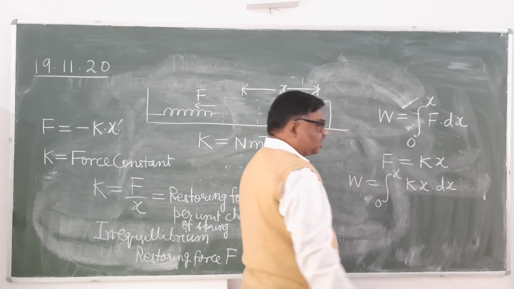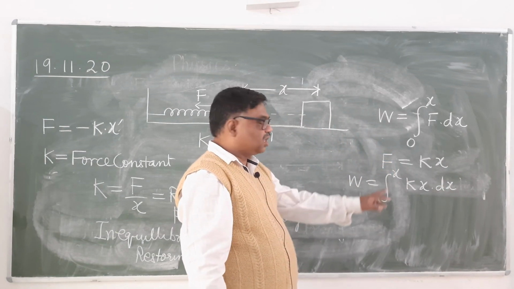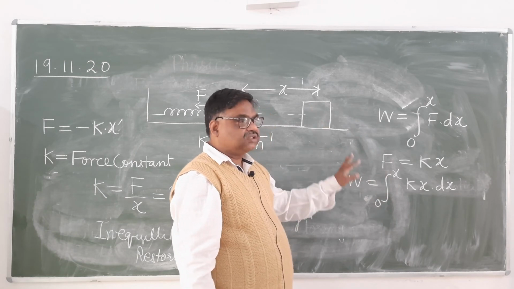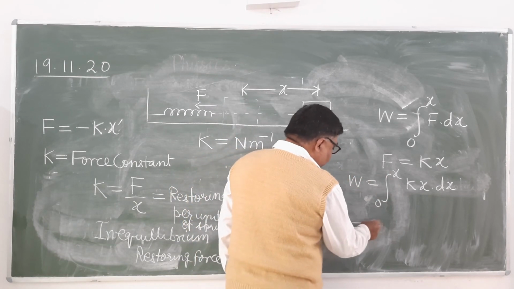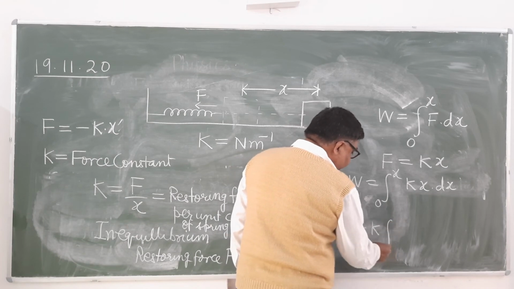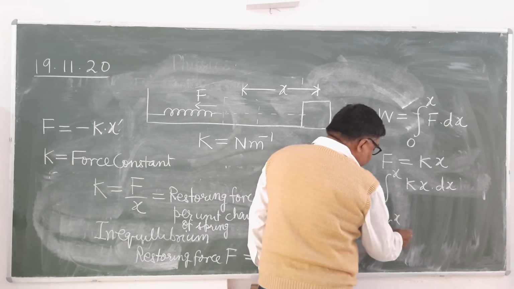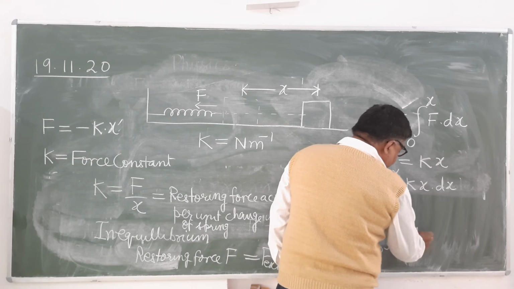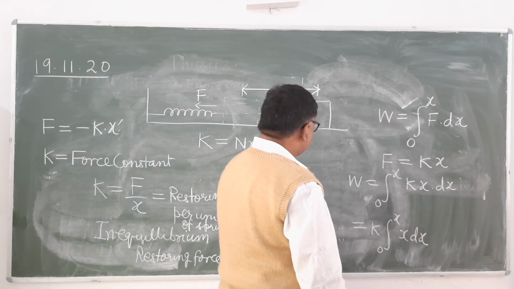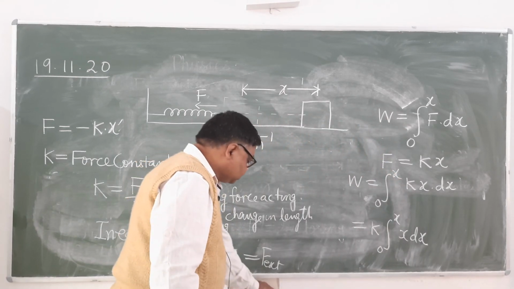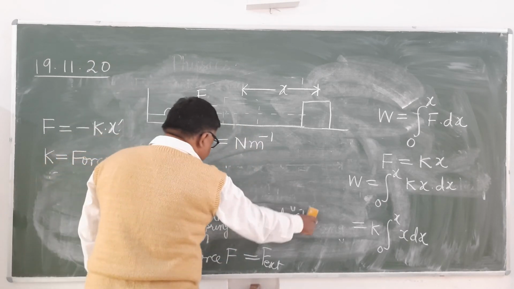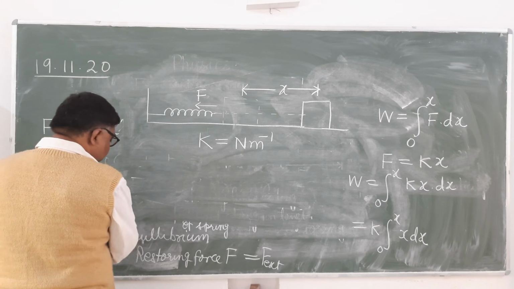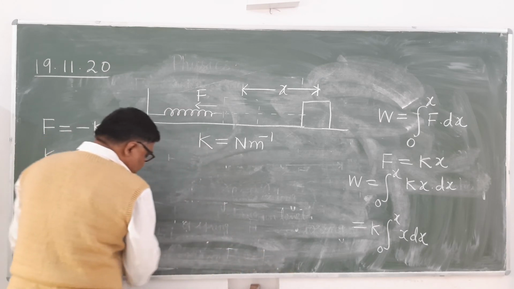Now k is a constant, it is the force constant of spring, which depends on the quality of the spring. So you can take k common, integral from 0 to x, x dx. Already I have told what is integral x dx. It is x square upon 2. Yesterday also I told about the integral x dx.